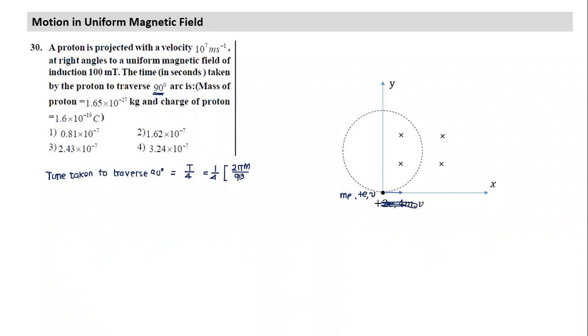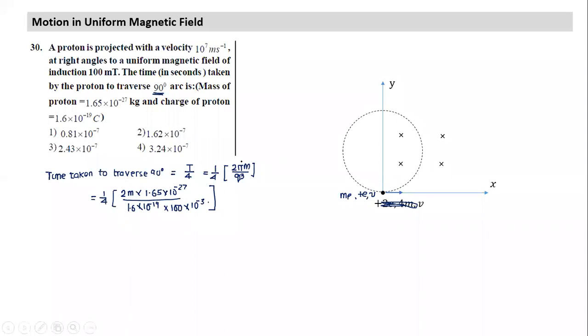Well, let's put those values. So that will be 1/4 of 2 pi, for which particle? Proton. So there's nothing actually, the formula is okay. This is not a problem, I think all of you can easily do it. Let's try and understand a few more things on this. B is given as 100 millitesla. Okay, so you can evaluate this.